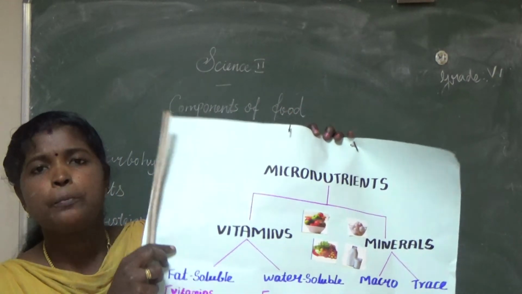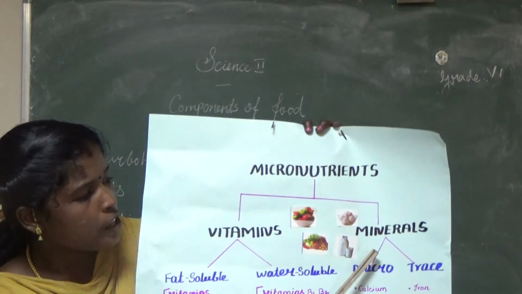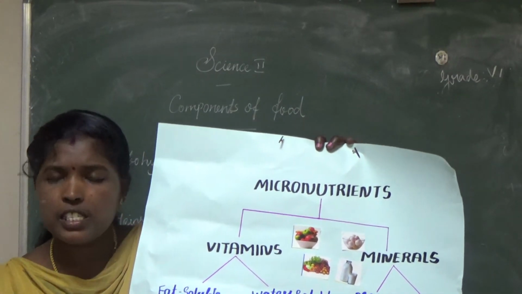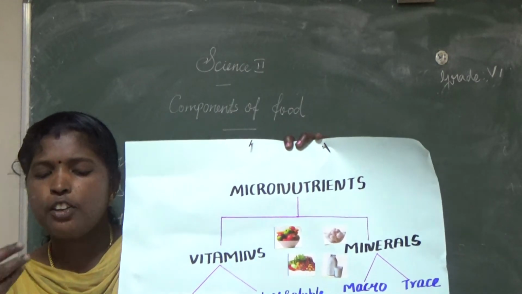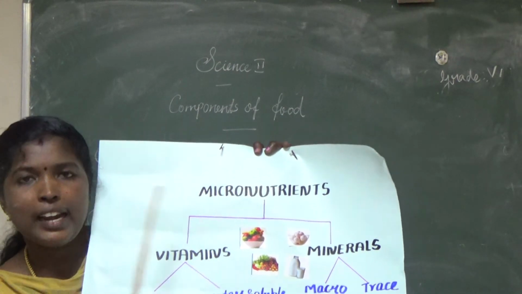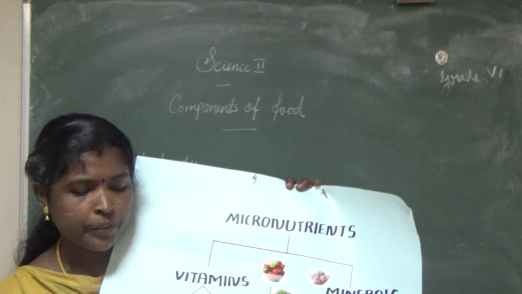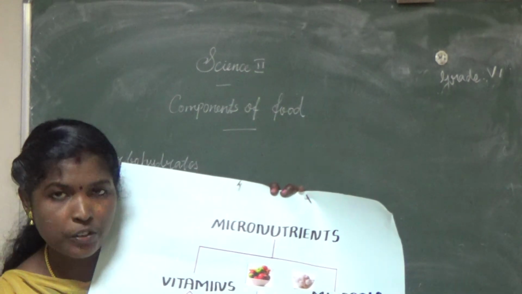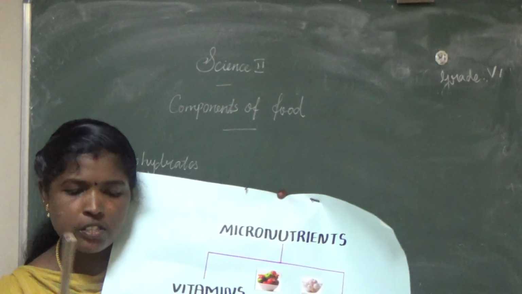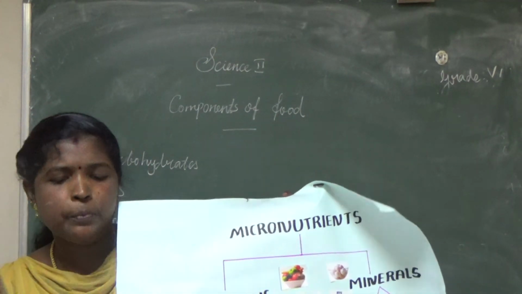Like vitamins, minerals also keep our body healthy. They are used for the formation of bones, teeth and blood cells, and also to maintain the normal heartbeat. Listen, like vitamins, the minerals also help our body to stay healthy. The minerals are used for the formation of bones, teeth and blood cells and also to maintain the heartbeat.